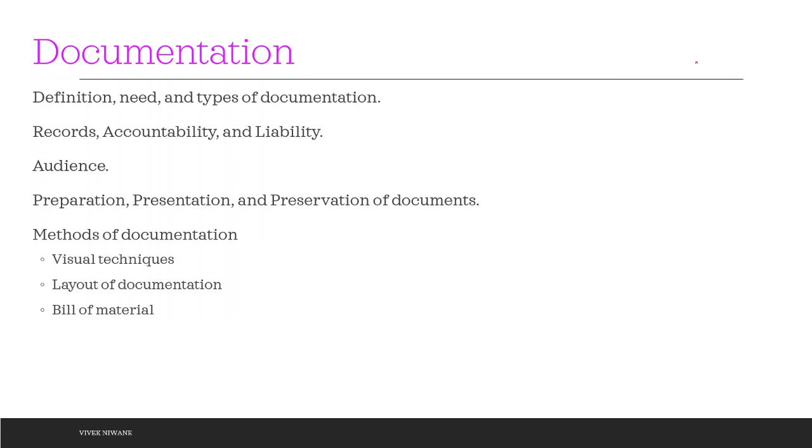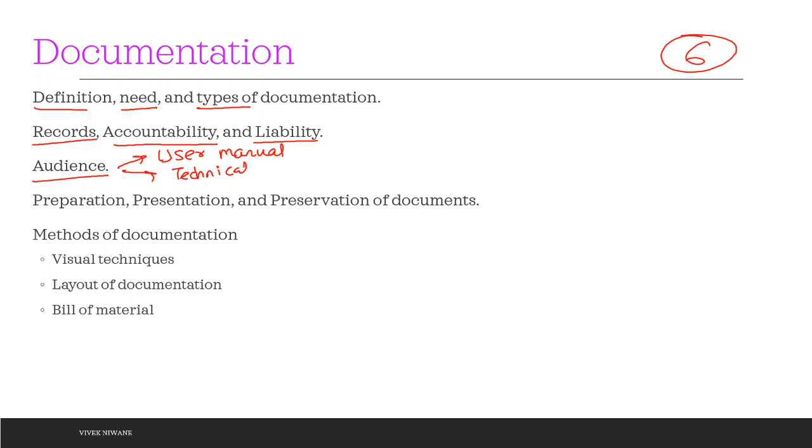And unit number 6, documentation, very important. What do you mean by documentation? What is the need of it, and what are the different types of documentation? What sort of records do we have to maintain? Then what do you mean by accountability and liability, one line definitions for that? Then what sort of audience you are targeting: whether you want to design a user manual, a technical manual, or an application note.